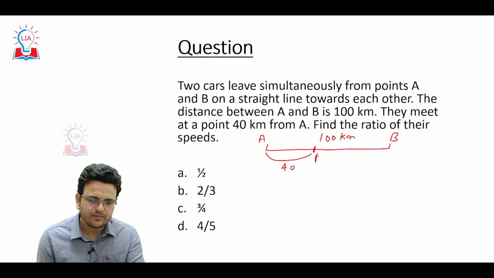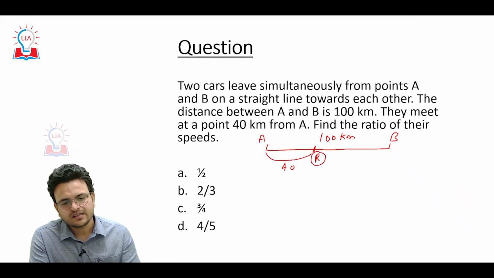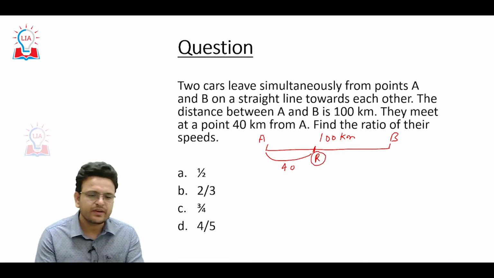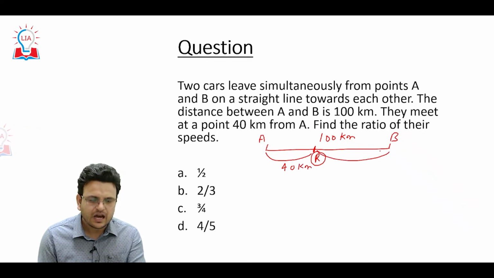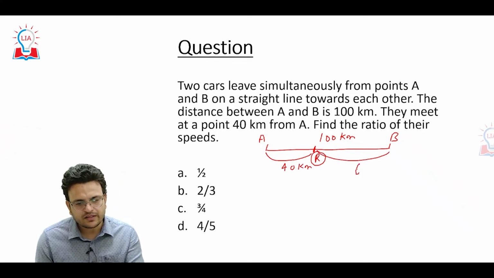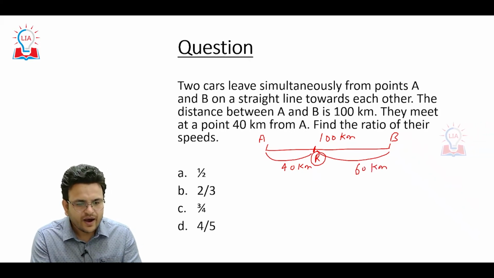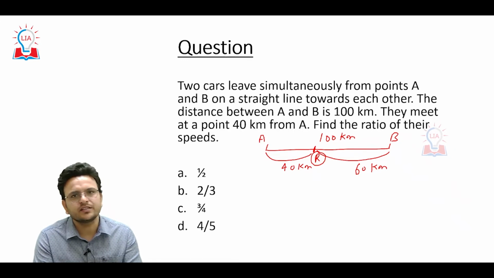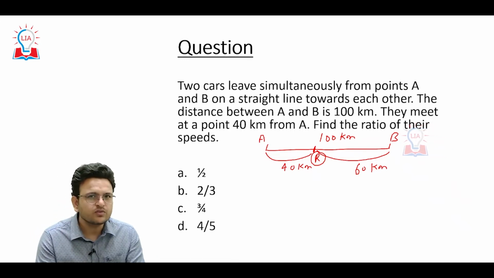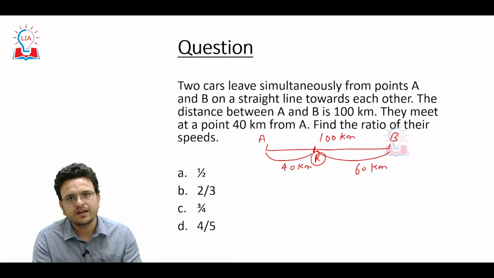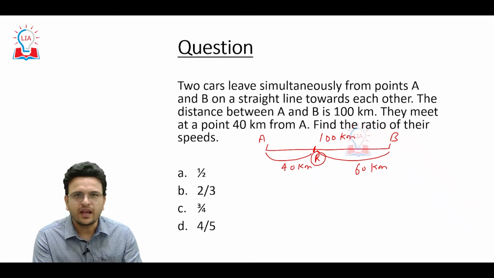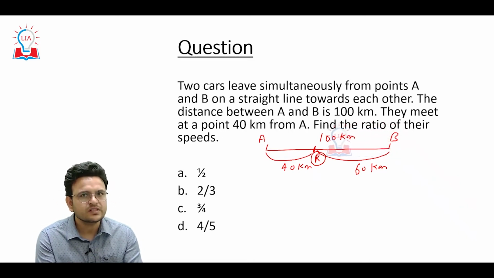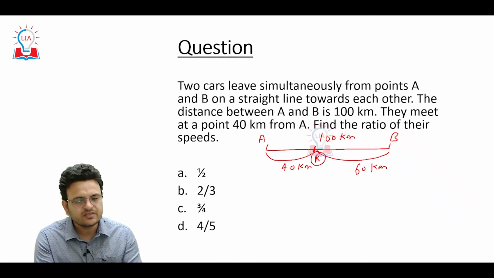Consider they meet at a point R which is 40 kilometers away from point A, and definitely R will be 60 kilometers away from B. Okay, find the ratio of their speeds. Try to pause the video and think yourself: what is the constant variable in this particular question? If you are able to understand the constant variable, then this question is very easy.